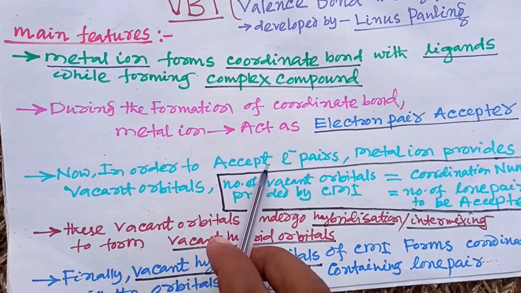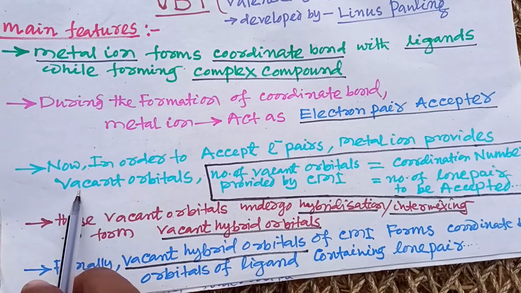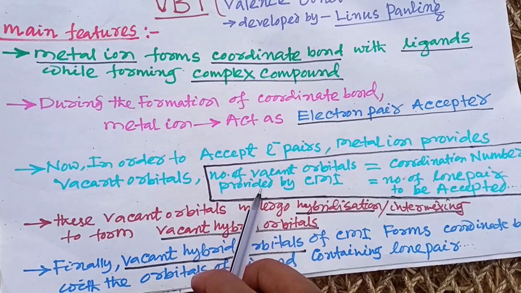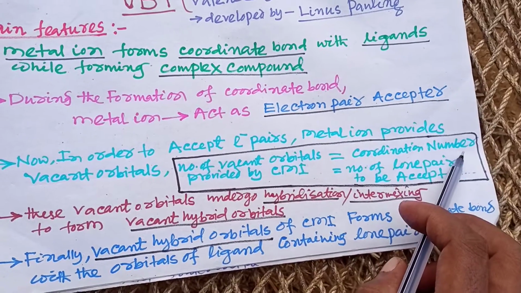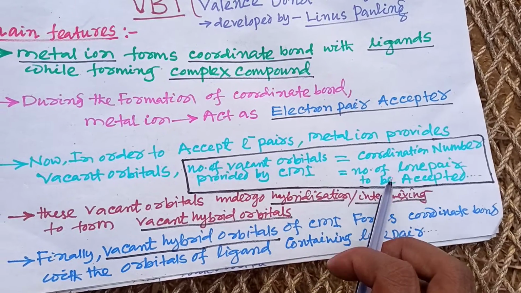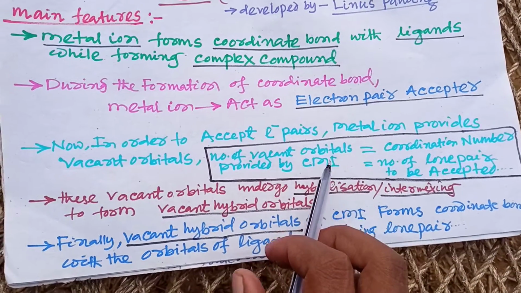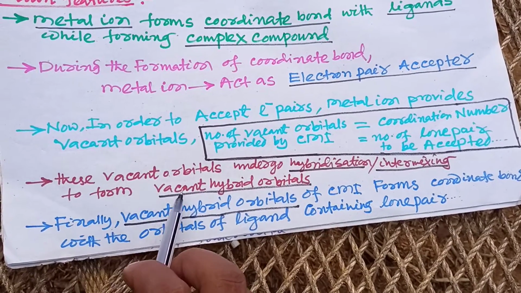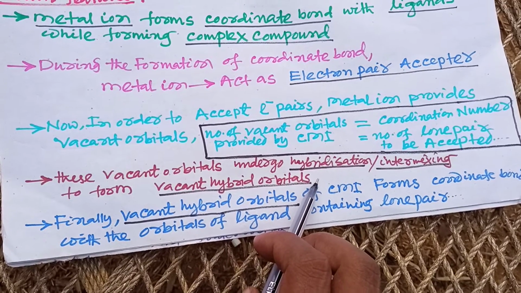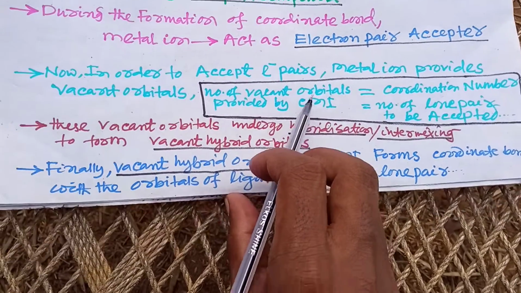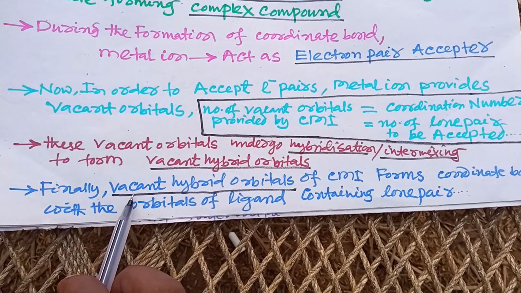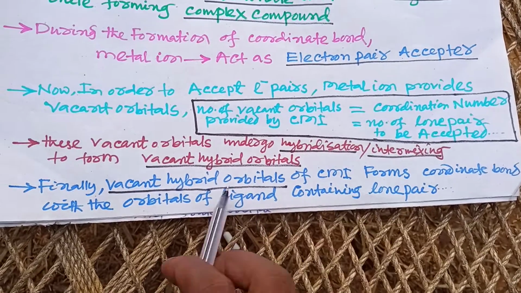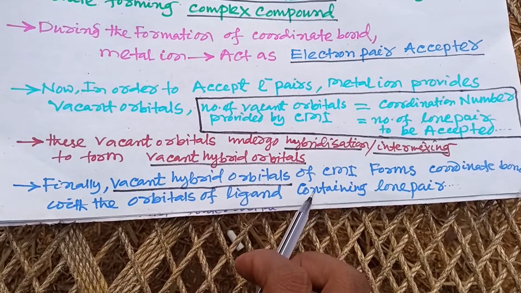Now, in order to accept an electron pair, the metal ion provides vacant orbitals, and the number of vacant orbitals provided by the central metal ion is equal to the coordination number, which is equal to the number of lone pairs to be accepted. So these vacant orbitals undergo hybridization or intermixing to form vacant hybrid orbitals before forming the coordinate bond. So finally, these vacant hybrid orbitals of the central metal ion form coordinate bonds with the orbitals of the ligand containing a lone pair.